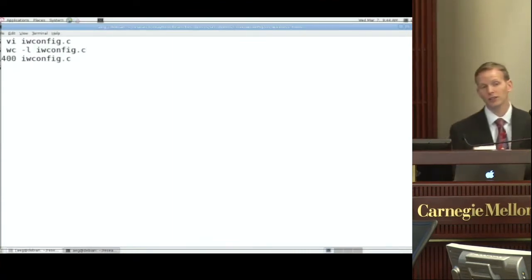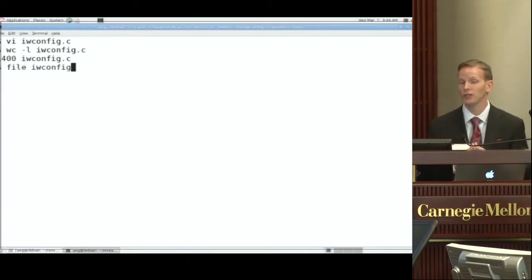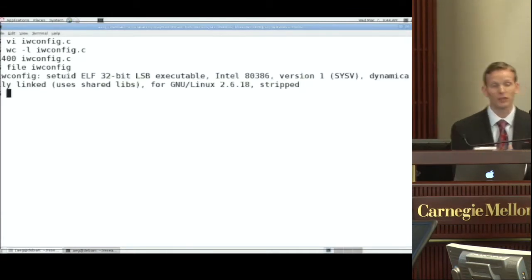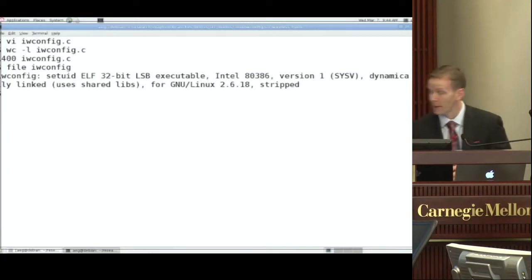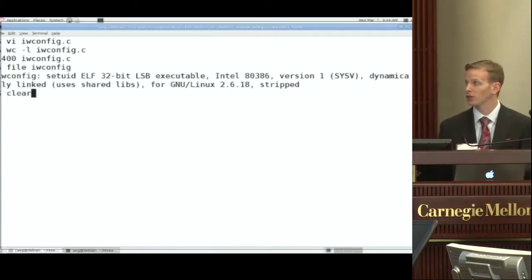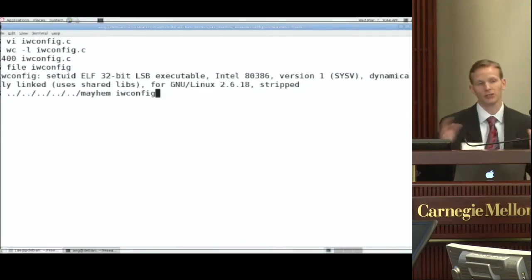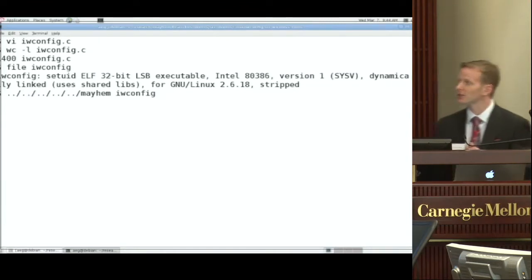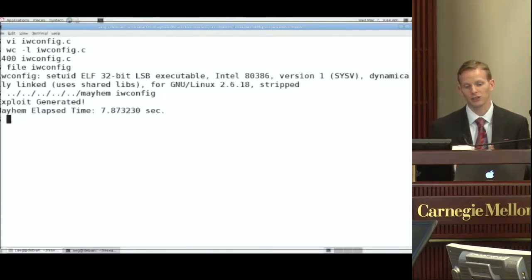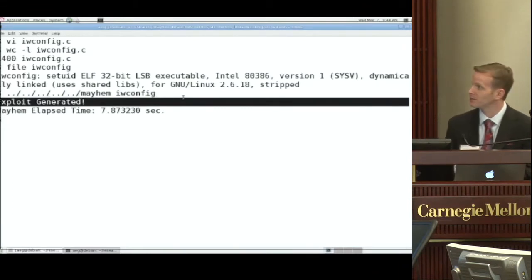Now this is a moderately sized program. It's about the same size as most Unix utilities at 1,400 lines of code. It's by no means exceptionally large. And what we want to be able to do is take an off-the-shelf binary, shown here it's a stripped binary, no symbol table or anything, and run a single command line here called Mayhem that systematically explores this program, finds bugs, and when it finds bugs, tries to generate exploits. And in this case, it says that exploit generation succeeded.